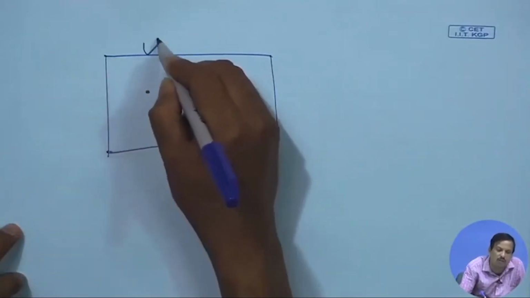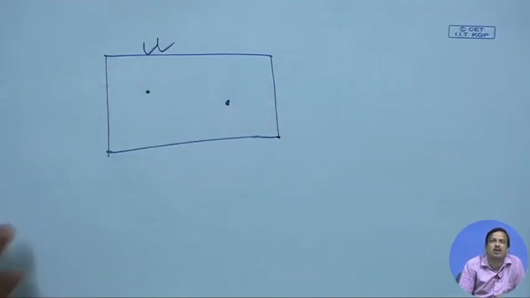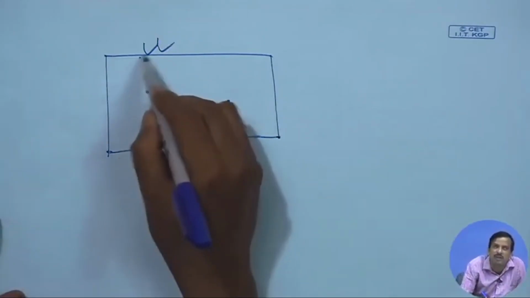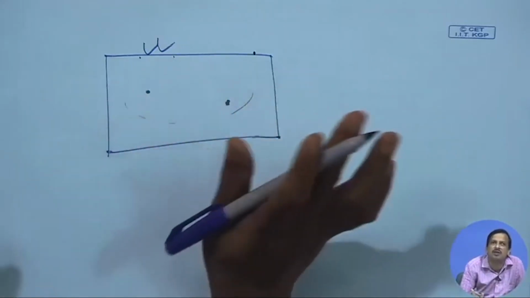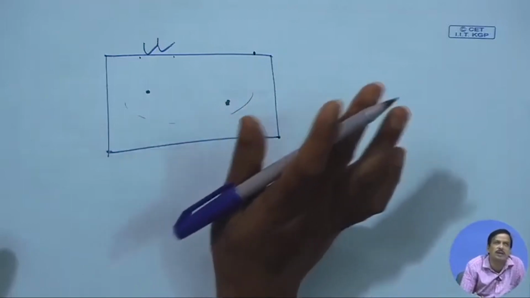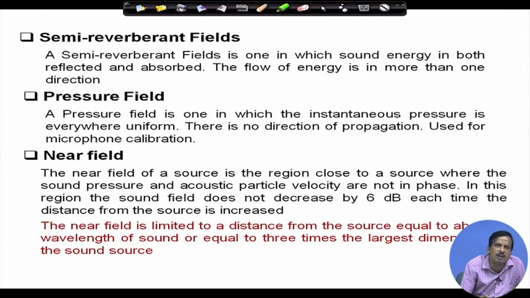That is not a completely reflective surface, some absorption is there, then it is called a semi reverberant sound field. So, in a semi reverberant sound field, the energy may not be the same at all points, and the flow of energy is in more than one direction.